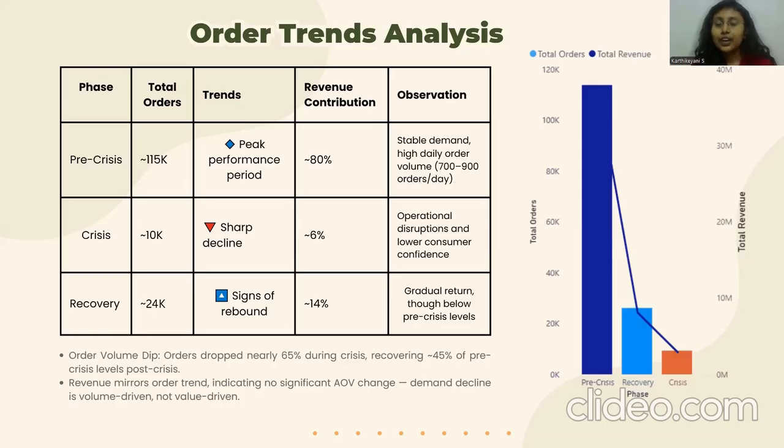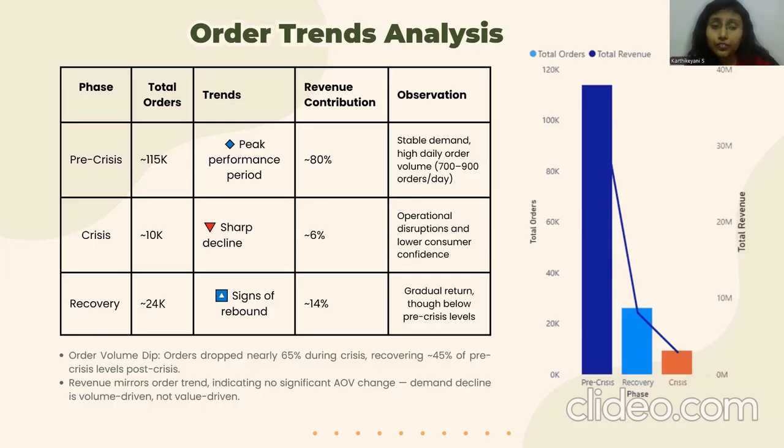We could see a stable demand, high daily order volume of 700 to 900 orders per day during this phase. Then the crisis phase took about 10K orders, and the revenue contribution was approximately 6%. You could see a sharp decline. This indicates operational disruptions and lower consumer confidence.